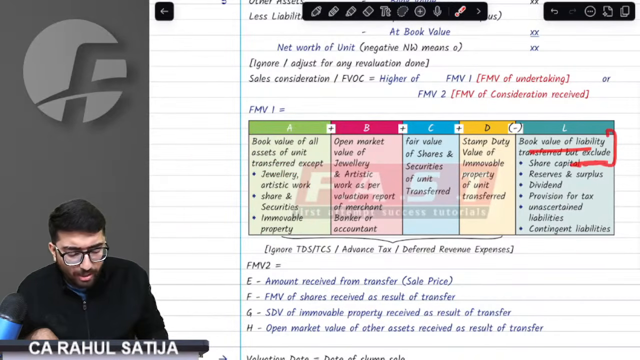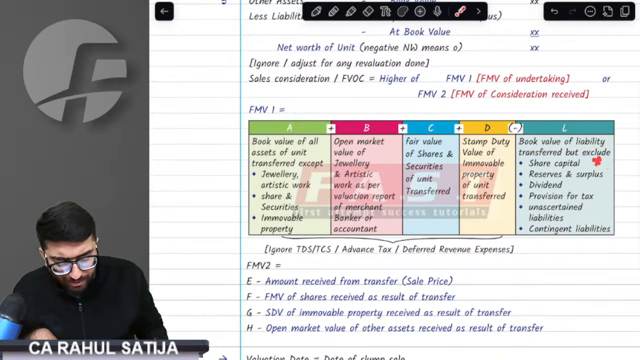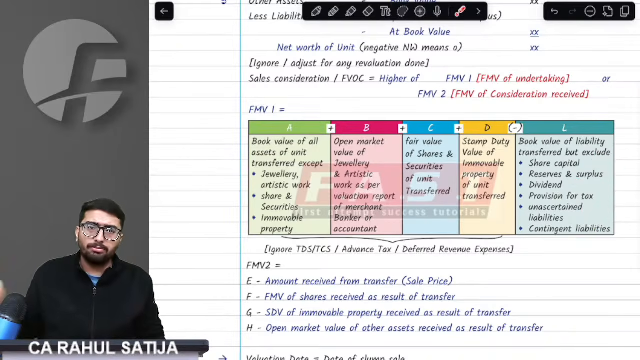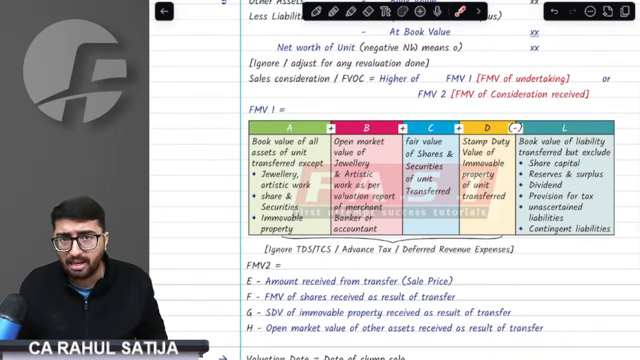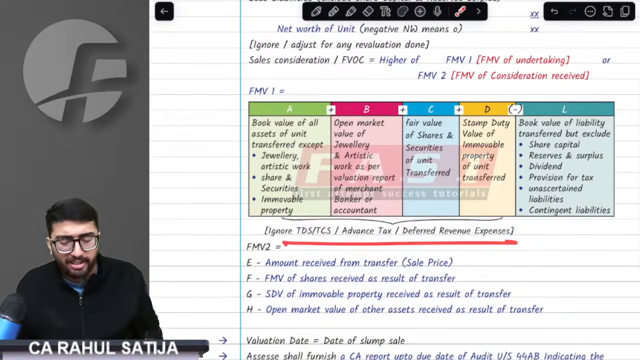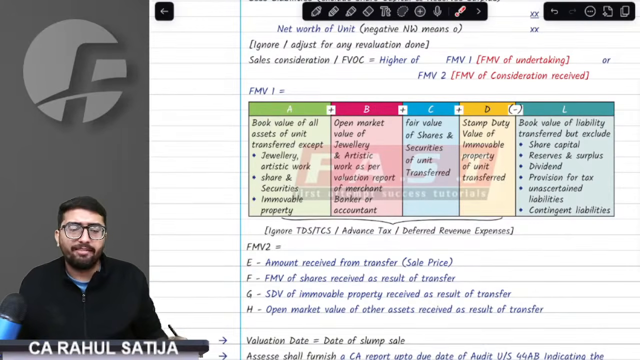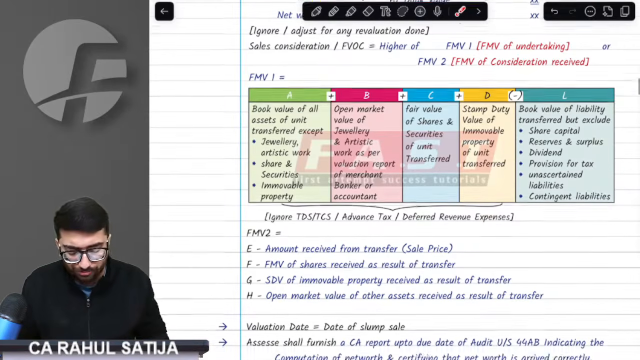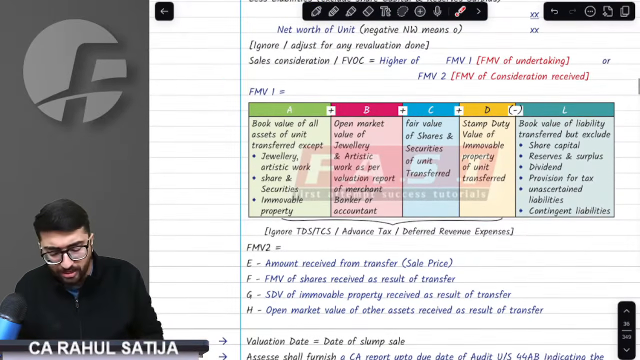Reduce the liabilities at book value. Remember, share capital, reserves and surplus, dividend, provision for tax, uncertain liabilities, contingent liabilities, these are not considered liabilities. In addition, if you have any TDS, TCS, advance tax, and deferred revenue, just net them off and find out the actual tax payable or refundable. This will give you FMV1.